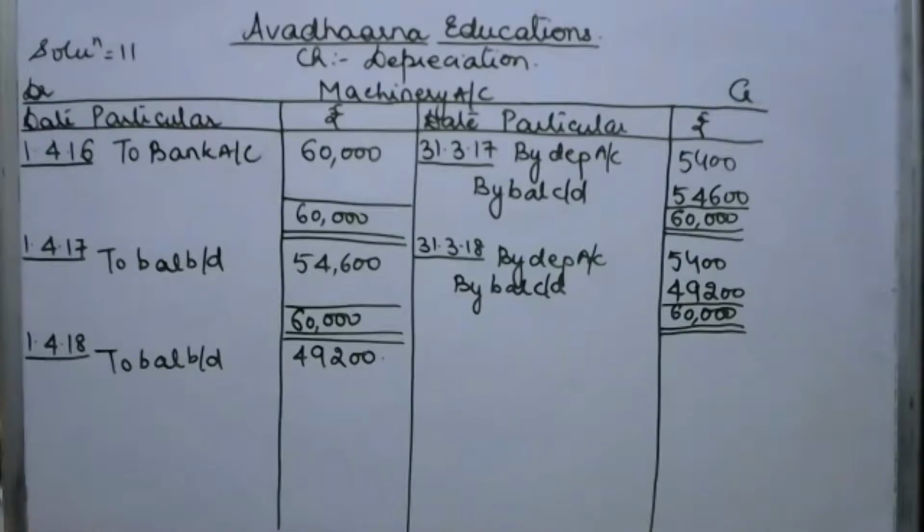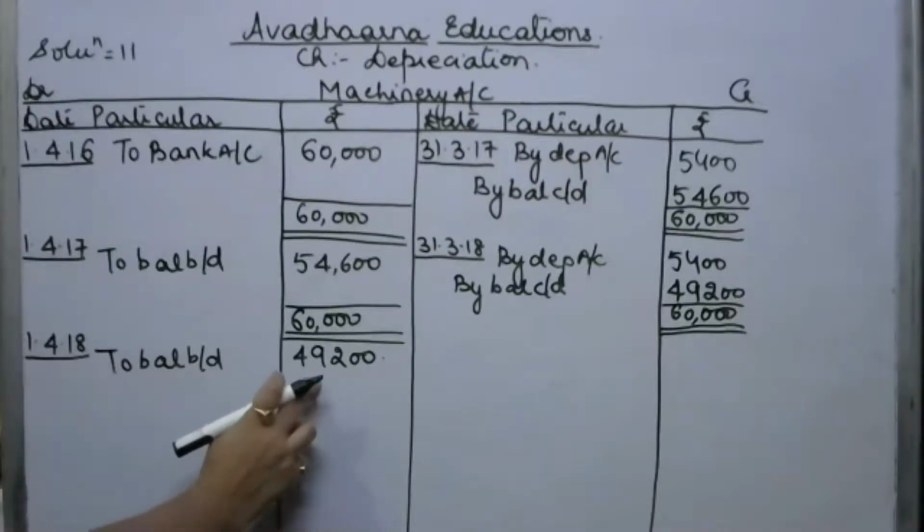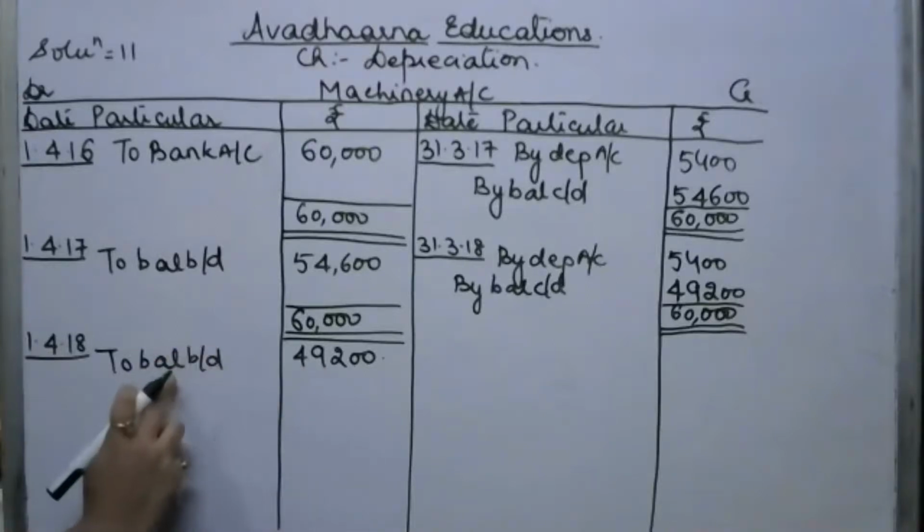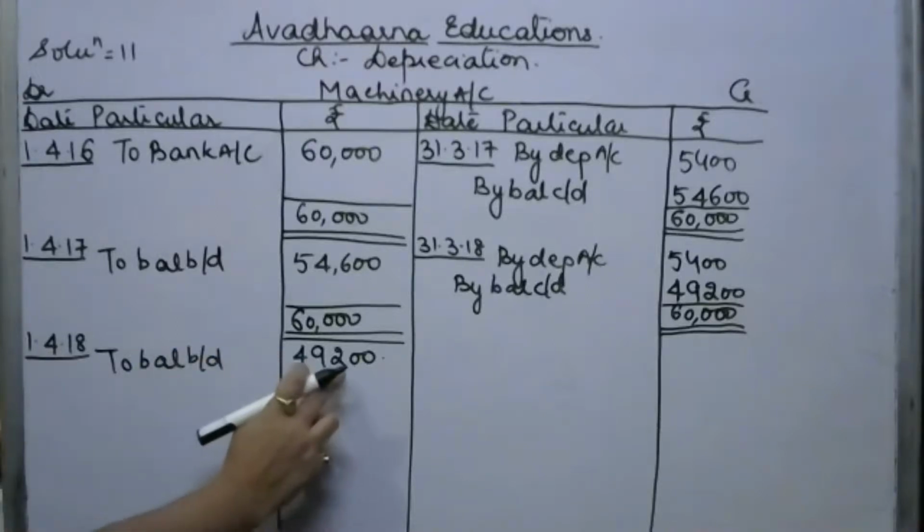Now in this year, on 1st of October 2018, the machinery was sold for rupees 30,600. Fine, the machinery was sold for rupees 30,600, but we have used this machinery for the first 6 months